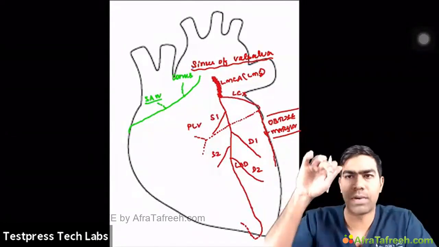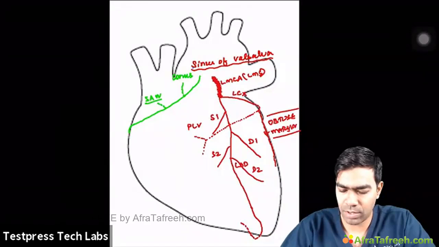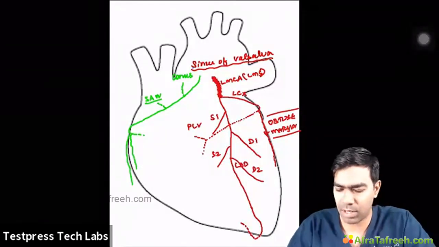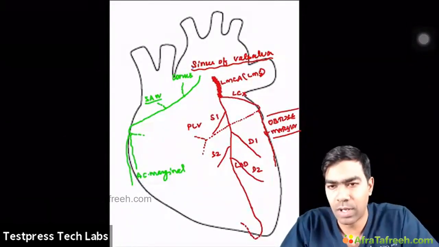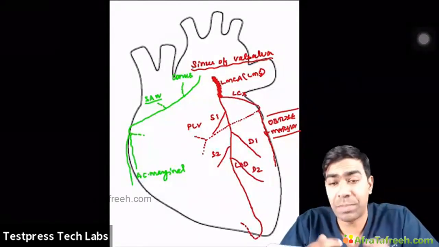While they wind up around the posterior side, they are going to give rise to multiple other branches. So maybe one or many branches can be there. These are nothing but the acute marginal branches. If you look at what these branches are, these acute marginal branches are the ones that are going to supply the main substance of the right ventricle.